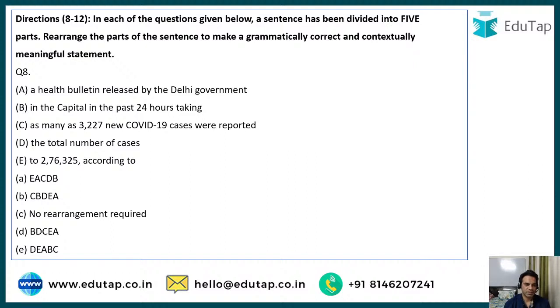So here it goes. A health bulletin released by Delhi government in the capital in the past 24 hours, taking as many as 3,227 new COVID-19 cases were reported. The total number of cases 2 dash according to. All right. Yes, guys, what should be the correct rearrangement?